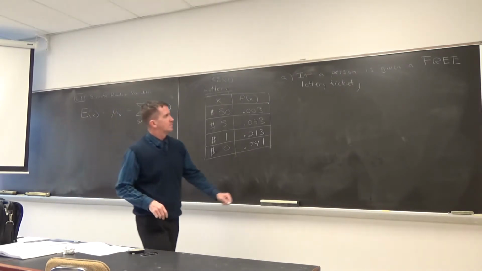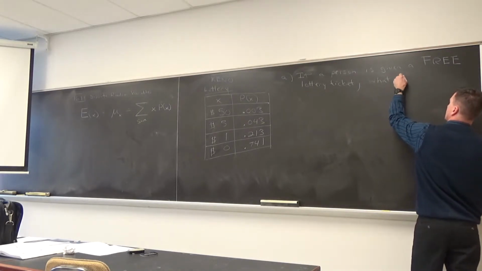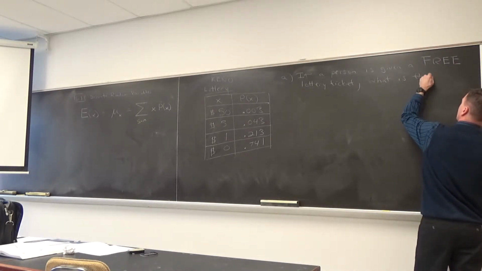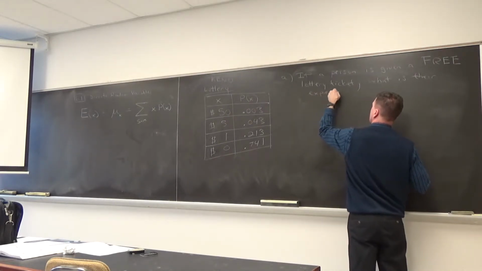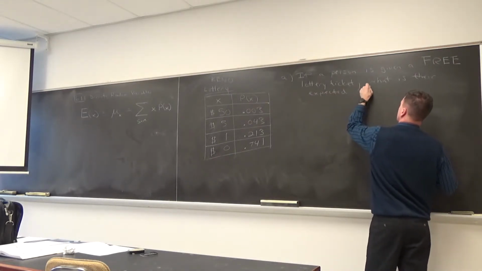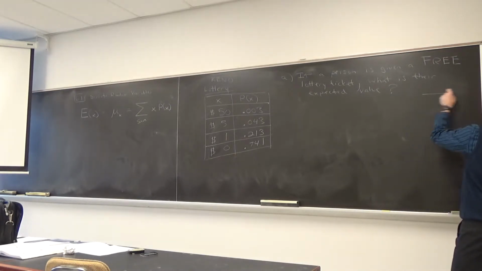It's slightly a little over 1. It is 1? Yeah. All right. What is their expected value? We'll call it that answer.